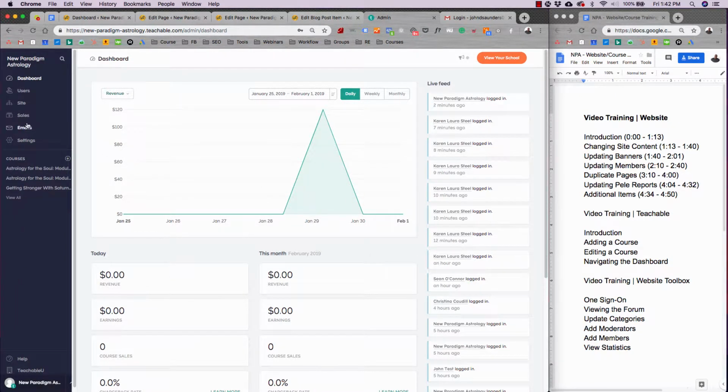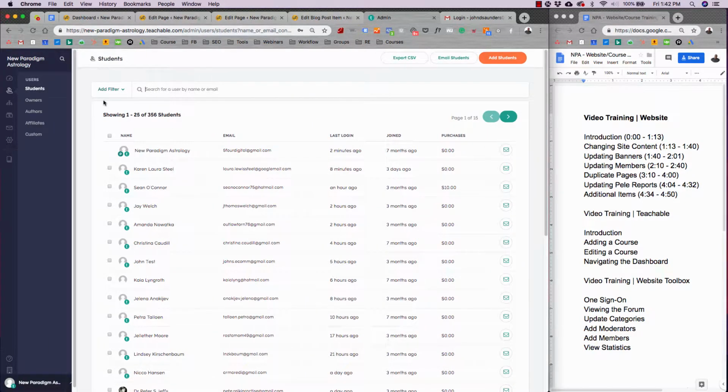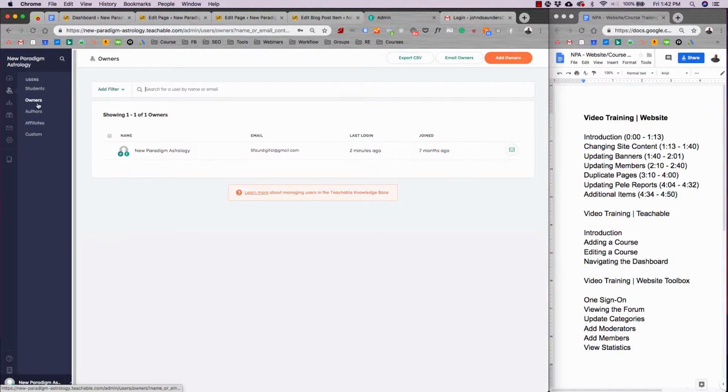So I'm going to go through this side rail. Users, you can look at the users that are actually in the course and the total amount of students that you have. You can also look at the owners of the course. As you can see, this email is the Gmail one. We just updated this, so you should have got a verification email to switch back to you.